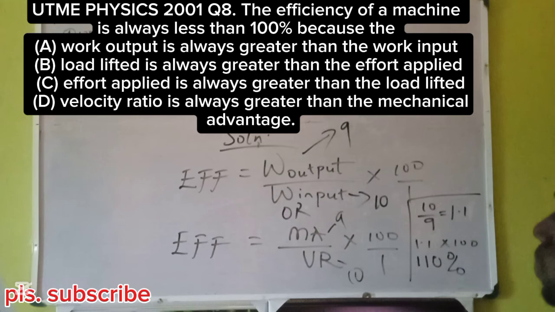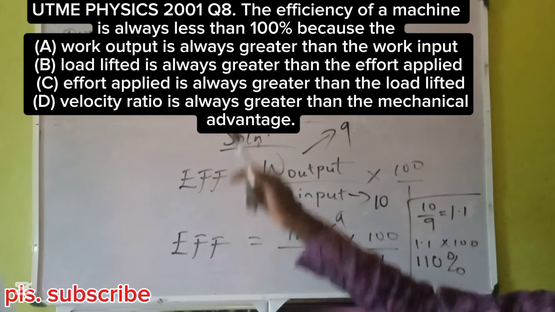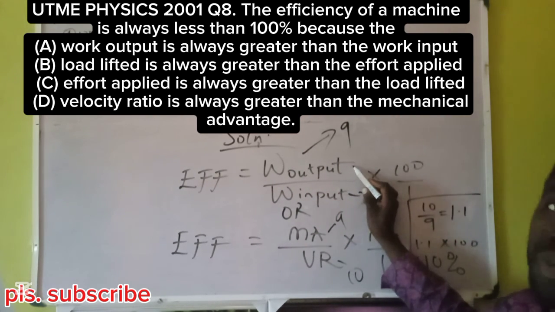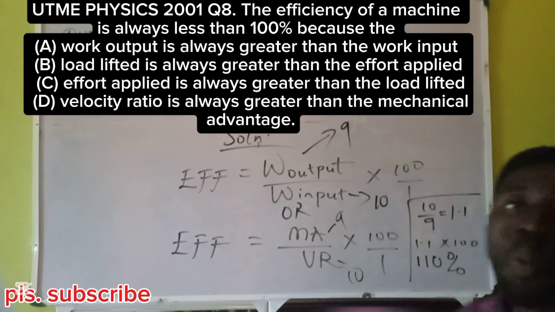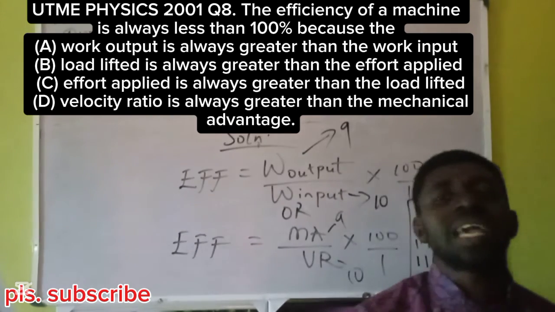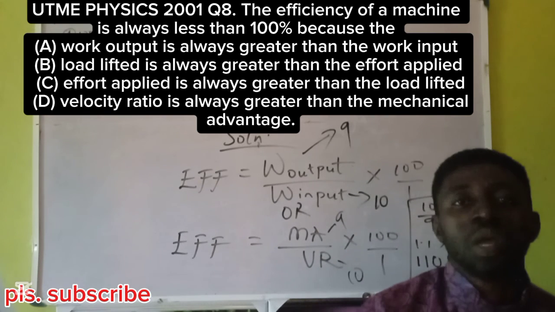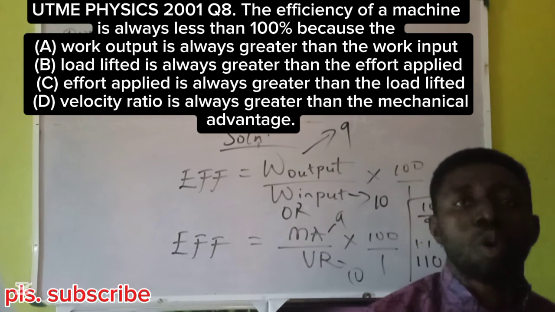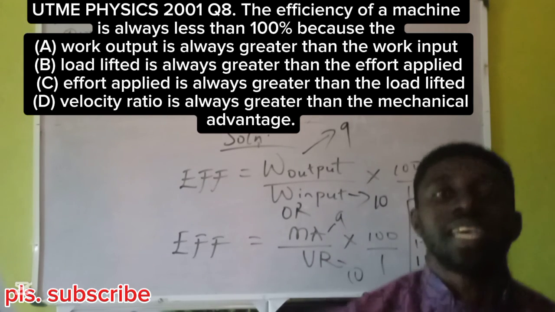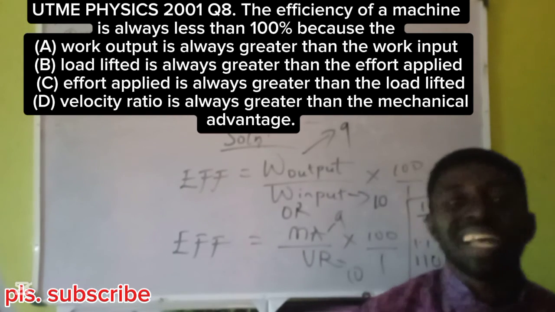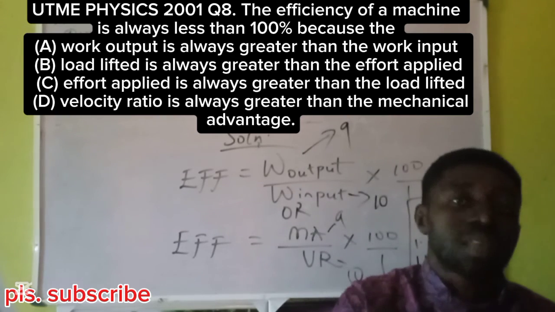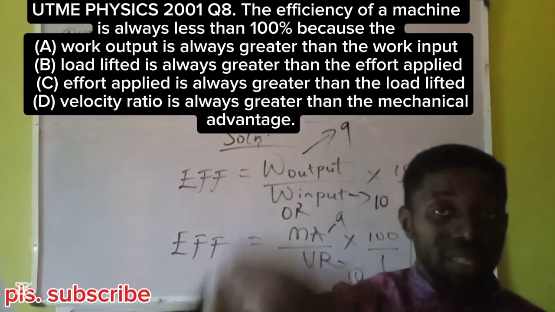Okay, coming to the options. From what we've said so far, work output is never greater than work input. You can see the output cannot be greater than the input. Otherwise, that machine will be giving you more than you've given it. It's no more a machine, it's a god. If you give a machine 100 joules and it gives you 150 or 110 or 102 or 103 joules, more than you've given it, then that means it's not a machine again. That means a deity. Begin to worship it. It's creating energy from nowhere. No machine can do that. We're even saying that no machine has got 100%, not to talk of a machine creating energy from nothing.